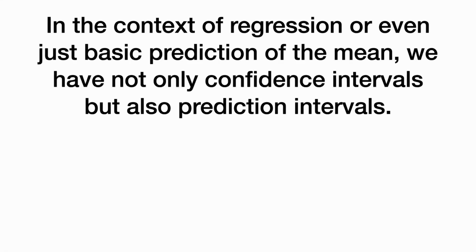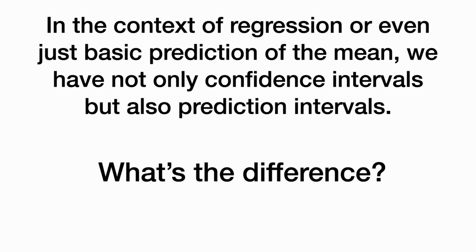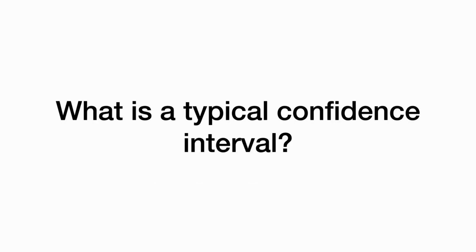In the context of regression, or even just basic prediction of the mean, we have not only confidence intervals, but also prediction intervals. So, what's the difference? What is a typical confidence interval that we're used to?